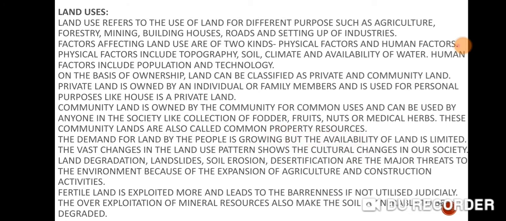I hope it is very clear. So land is classified on the basis of ownership. Land can be classified into two parts: private land and community land. By the names you can easily tell what is private land and what is community land.